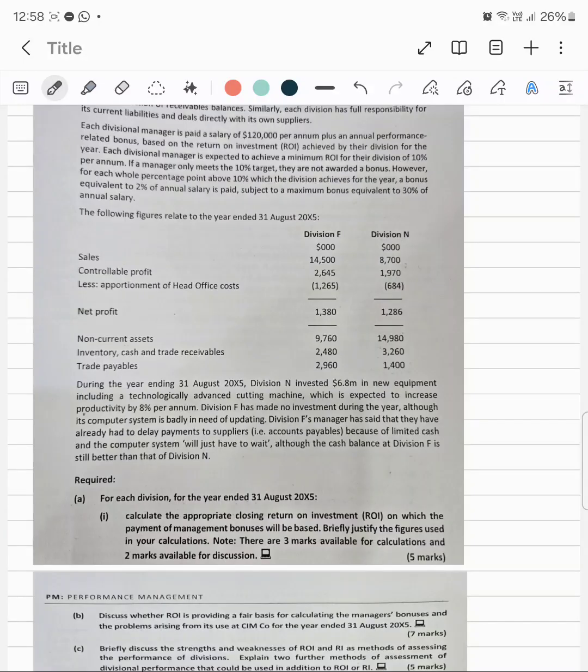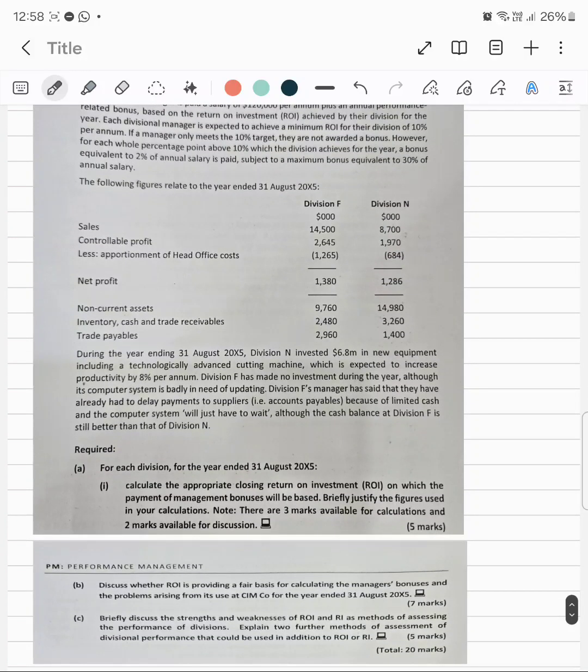If a manager only meets 10% of the target, they are not awarded a bonus. However, for each whole percentage above 10% which the division achieves for the year, a bonus equivalent to 2% of the annual salary is paid. This information will be useful for calculation of bonus, which is dependent on the ROI.